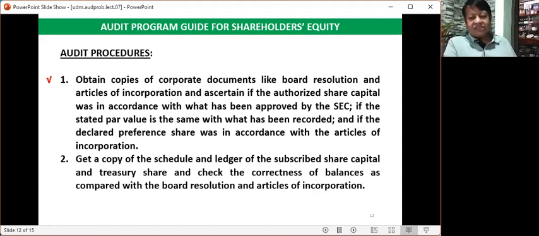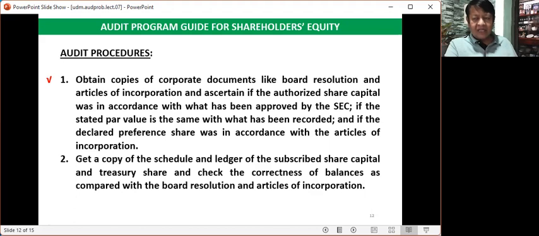So you may encounter some problems in auditing and accounting about par value and stated value. Let me explain. When we say par value, it is the value of the share capital per share that is stated, written clearly in the share capital certificate.